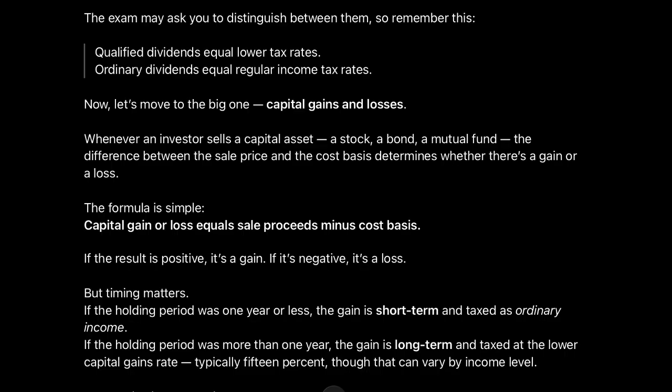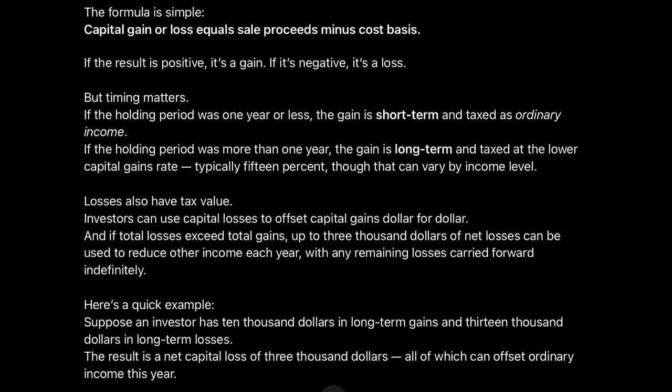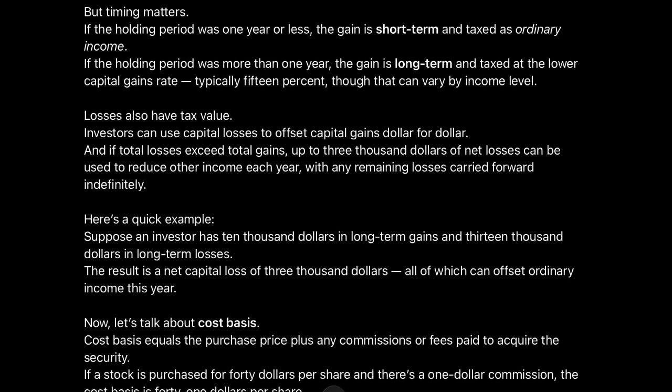Now let's move to the big one: capital gains and losses. Whenever an investor sells a capital asset, a stock, a bond, a mutual fund, the difference between the sale price and the cost basis determines whether there's a gain or a loss. The formula is simple. Capital gain or loss equals sale proceeds minus cost basis. If the result is positive, it's a gain. If it's negative, it's a loss. But timing matters. If the holding period was 1 year or less, the gain is short-term and taxed as ordinary income. If the holding period was more than 1 year, the gain is long-term and taxed at the lower capital gains rate, typically 15%, though that can vary by income level.